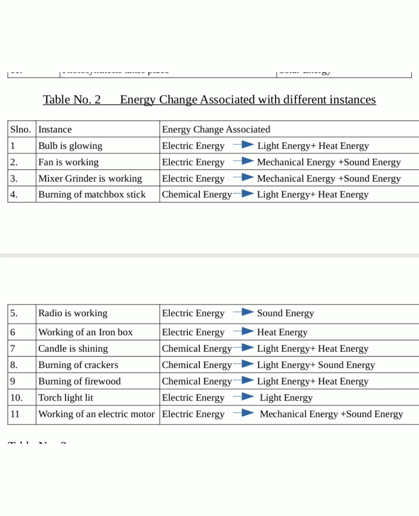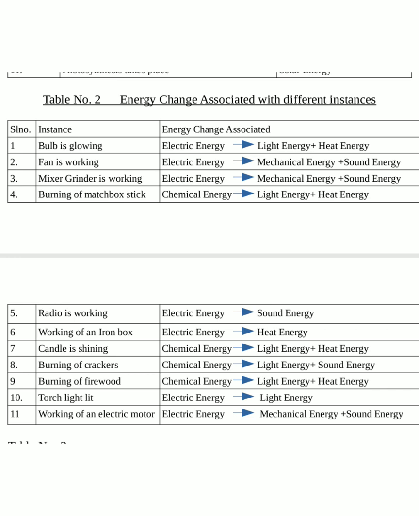Burning of a matchbox stick. It uses chemical energy in the stick and produces light and heat energy. So, chemical energy transforms to light energy and heat energy. Radio receives electric energy and produces sound energy. Then the next one is working of an iron box. It needs electrical energy and converts this electrical energy into heat energy. So electrical energy changes to heat energy.